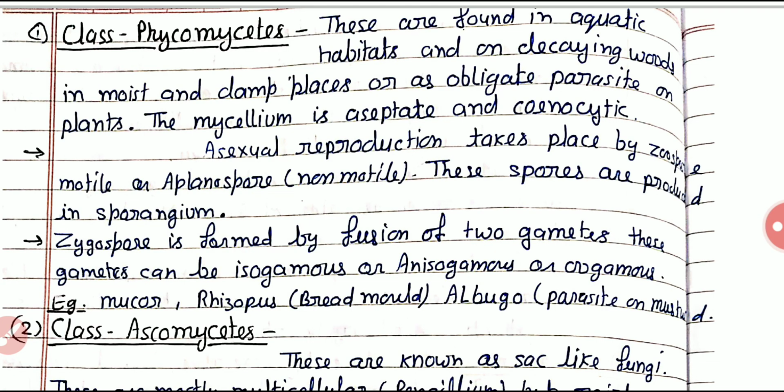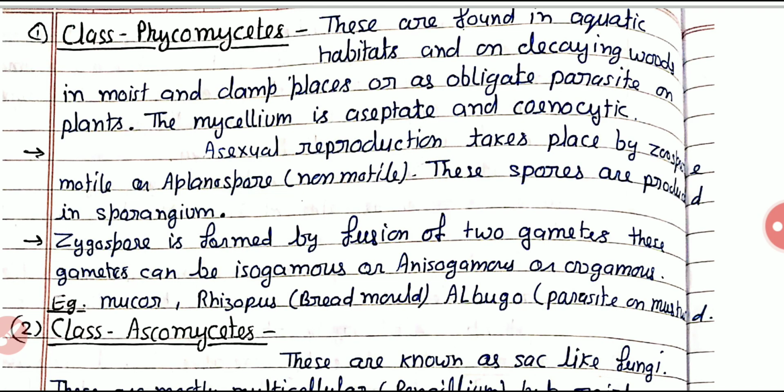And the zygospore: the zygote means there is a fusion of gametes, so they form the zygospore, and the gametes can be isogamous, anisogamous, or oogamous.